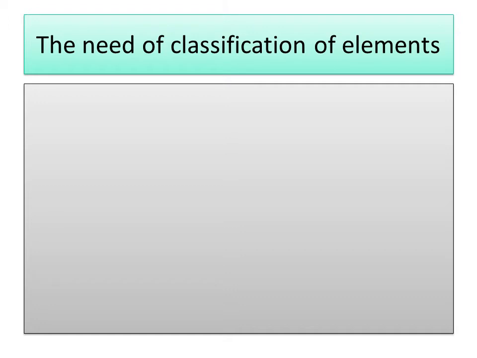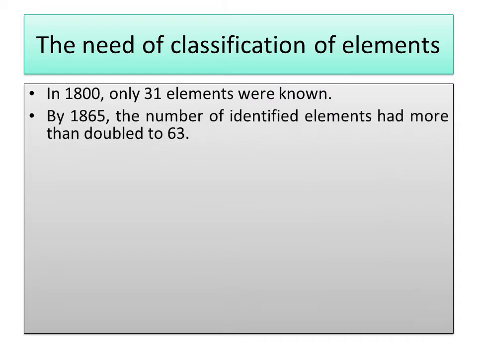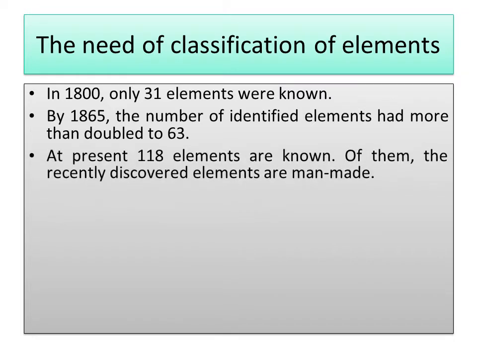First of all, let us begin with the need of classification of elements. Till 1800, only 31 elements were known. This number increased to 63 by 1865. And as all of us know, all 118 elements have been discovered or synthesized by now.